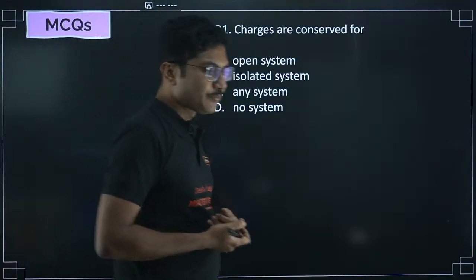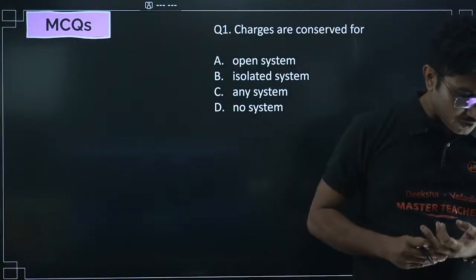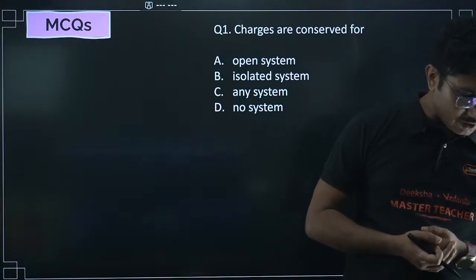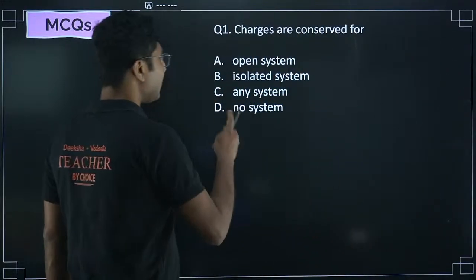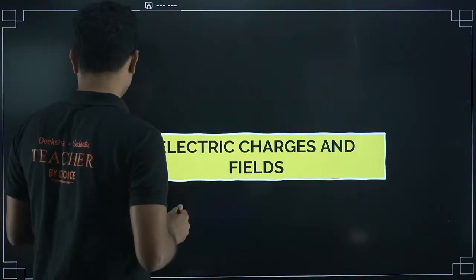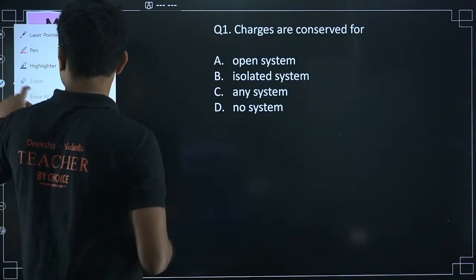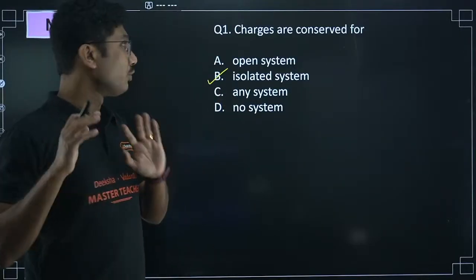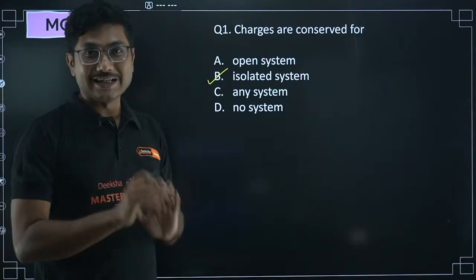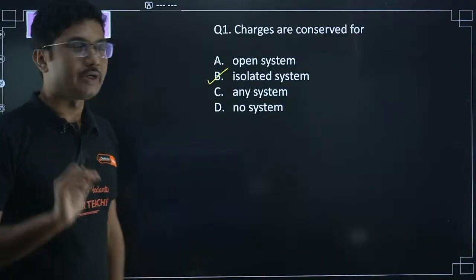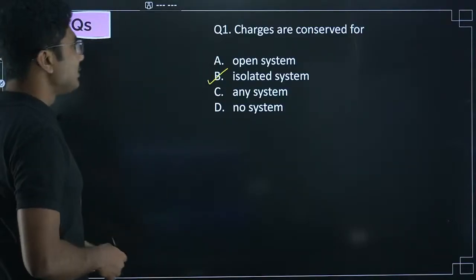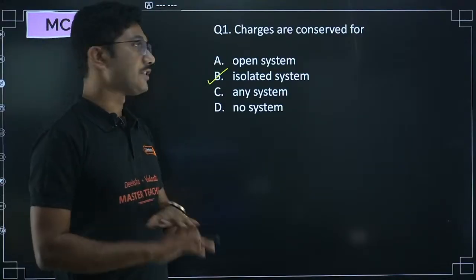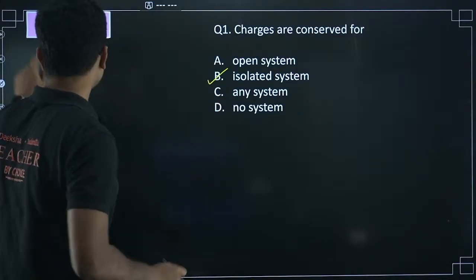So first question, I can see most of you have answered it correctly. Aisha, Nagaraj, Manjula, all of you have answered it correctly. Isolated system, yes, isolated system is the correct answer, not any system. Charges are not conserved for any system, they are only conserved for an isolated system. I have seen students many times make the mistake of answering any system. It is only conserved for an isolated system.